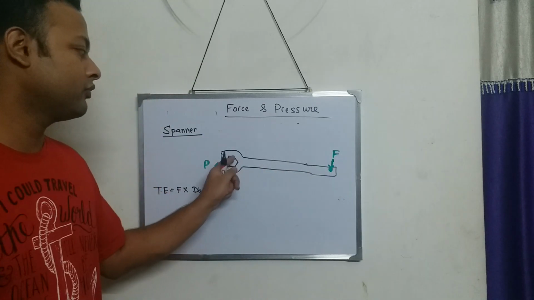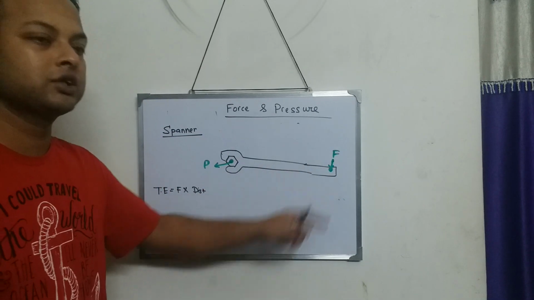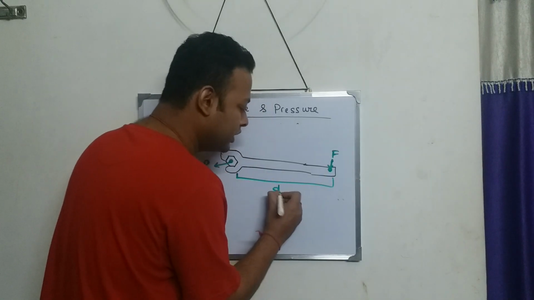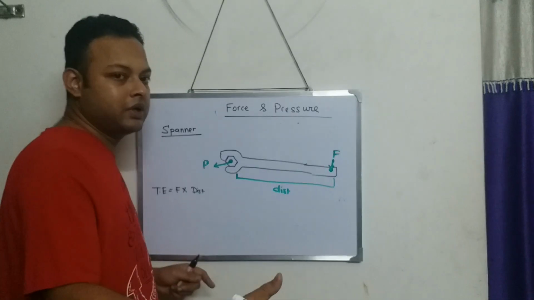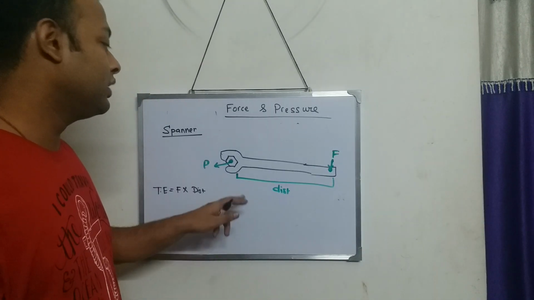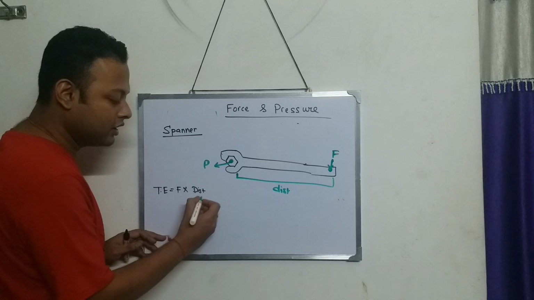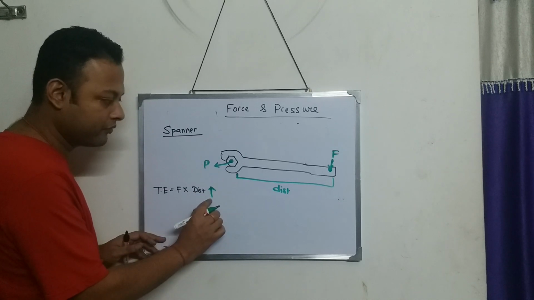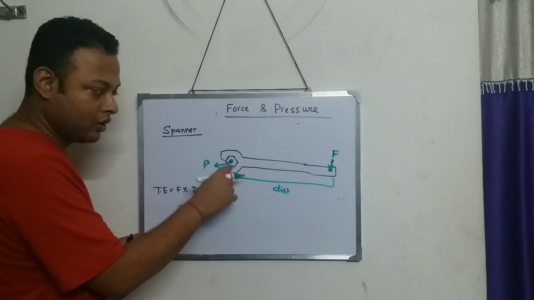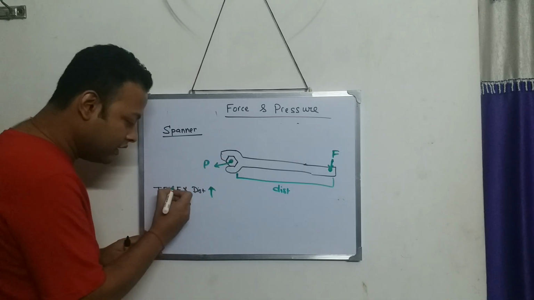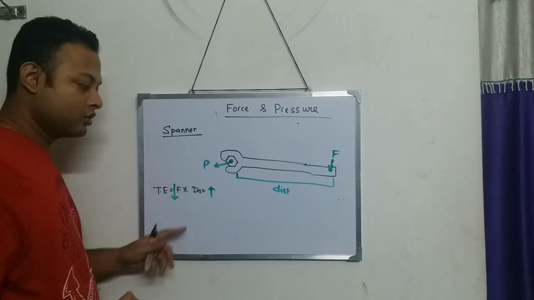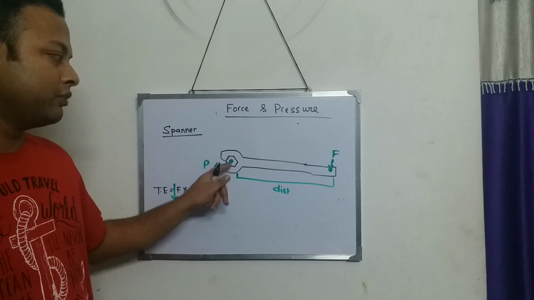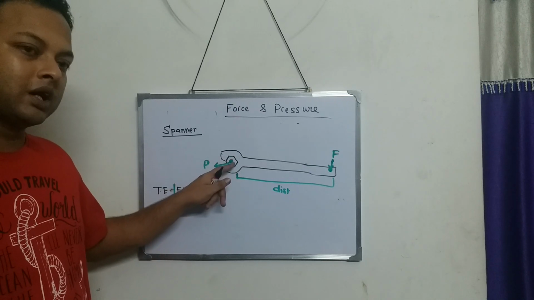Between the pivoted point and the point of application of force, I will try to keep this distance as big, as long as possible. If my distance is large, then the force that we apply to tighten this screw is less.